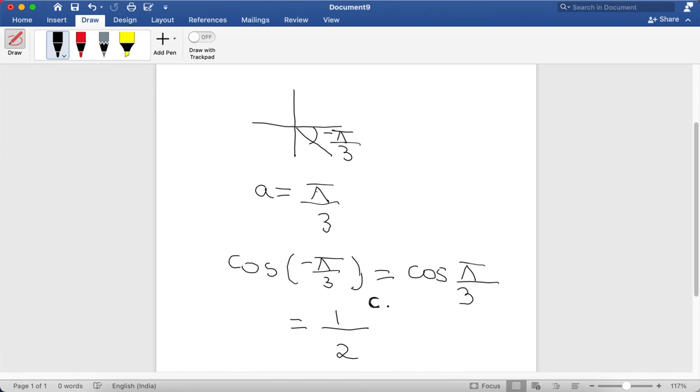In the second quadrant, only sine is positive. In the third quadrant, only tan is positive. And in the fourth quadrant, only cos is positive.